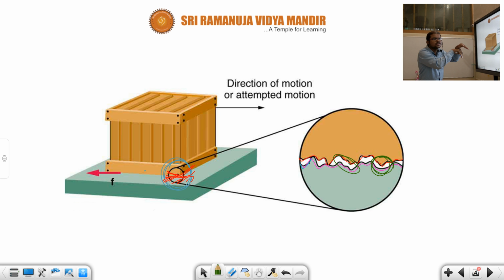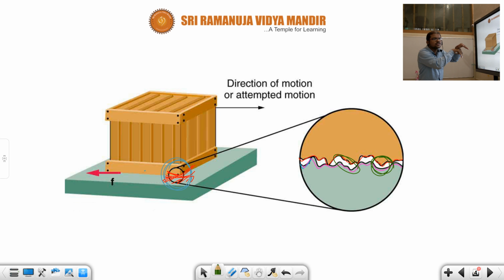Direction of motion or attempted motion. What does it mean? It means, in the sense, you are trying to pull this box in that direction. Understood, children? Here a surface is there, and on that surface this box is also placed.